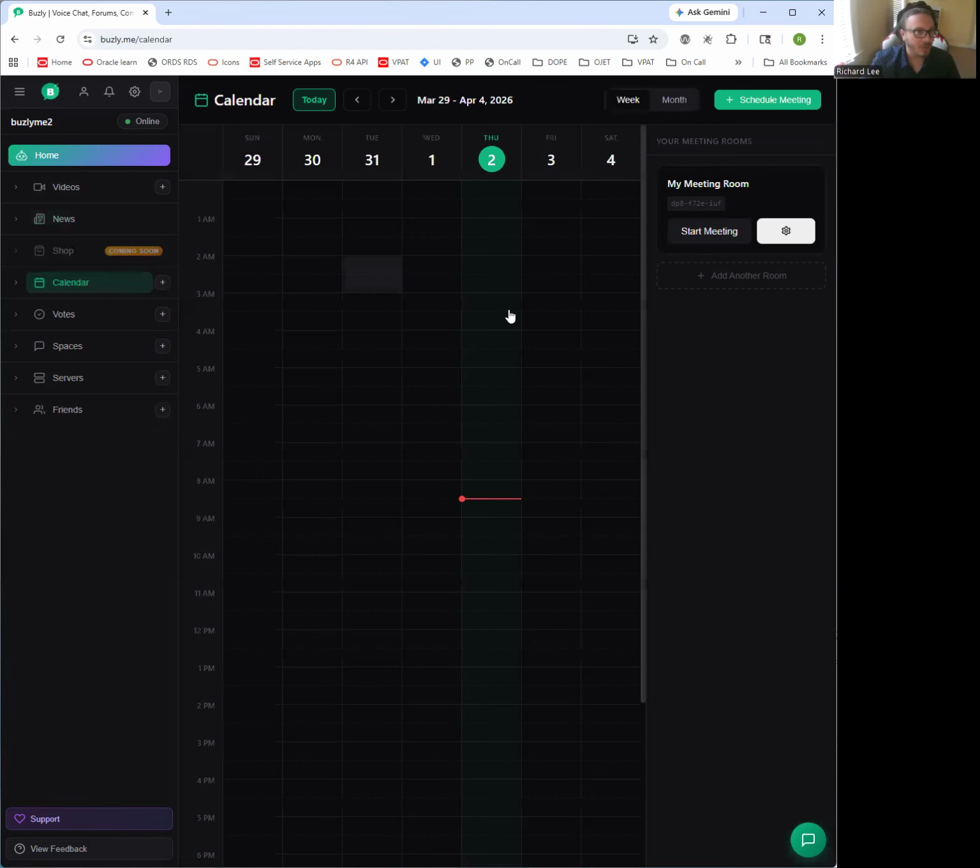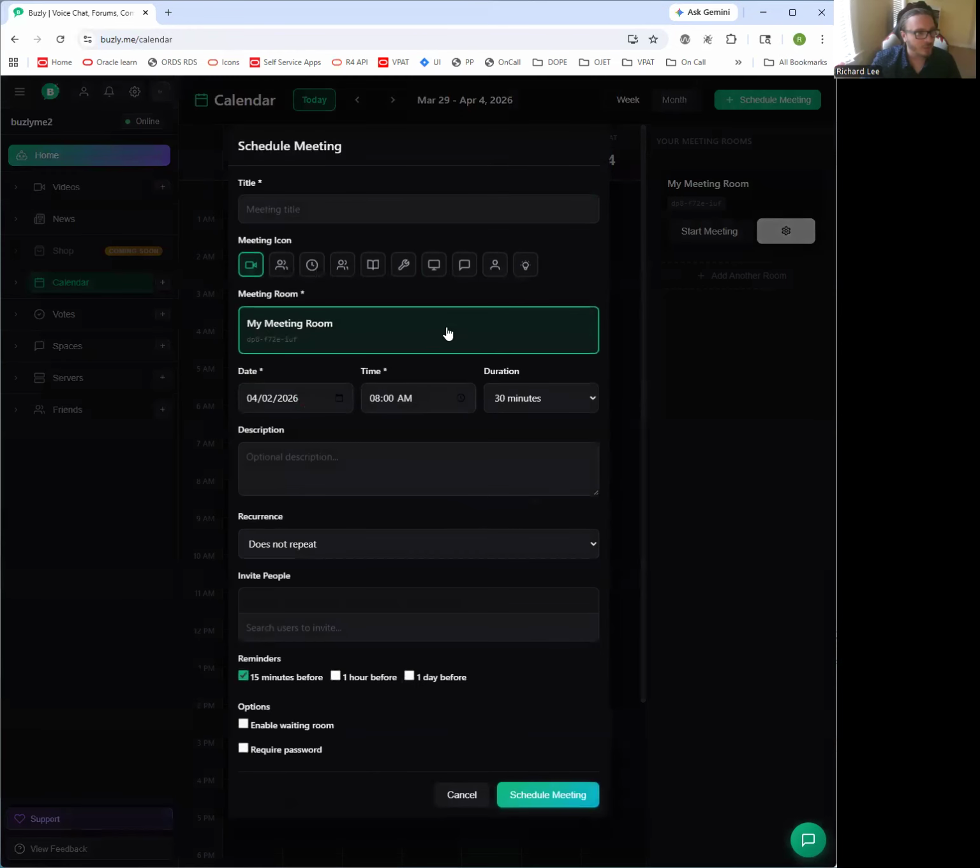There's a calendar which I wanted to be... I don't really love any of the calendar services that I use. So yeah, you can use this to set meetings. Let's say I want to set it for 9 a.m. And put a little icon on it. Test and use. You can create up to three meeting rooms, which are like static places that you can always use. And then you can invite users to.